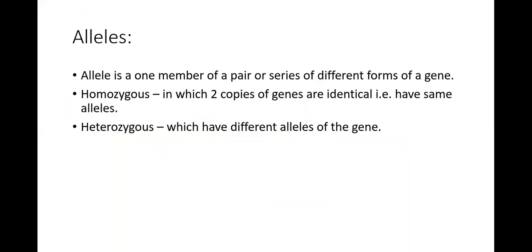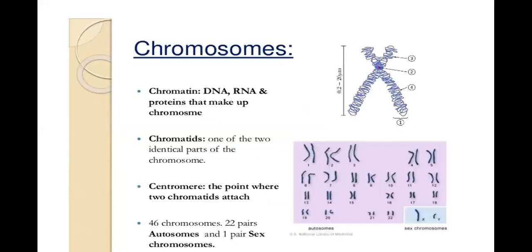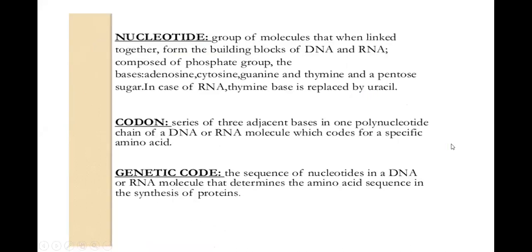Alleles are one member of a pair or series of different forms of genes. Homozygous alleles are identical, they have the same allele, 2 copies, and heterozygous are those in which one allele is different from the other allele. Next is the chromosome. A chromosome is composed of DNA, RNA, and proteins. We have 23 pairs of chromosomes. These two are known as chromatids, and they are joined by a centromere. Of the 23 pairs, 22 pairs are called autosomes, and one is the sex chromosome.